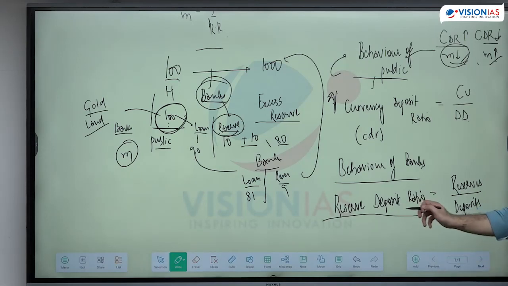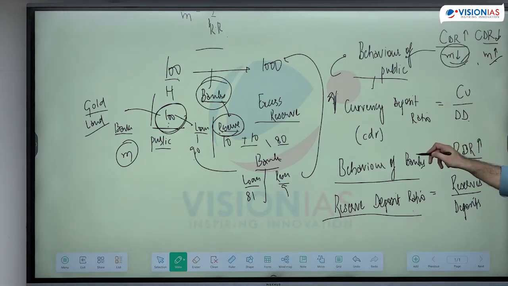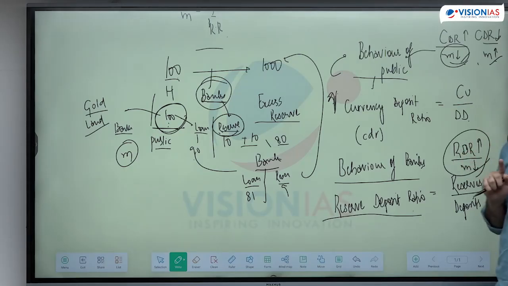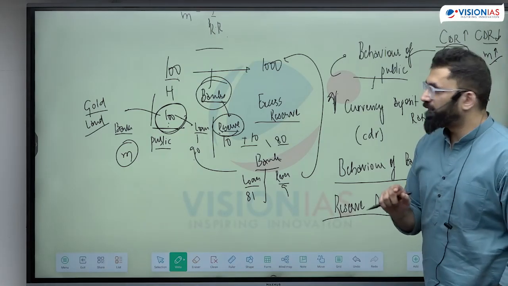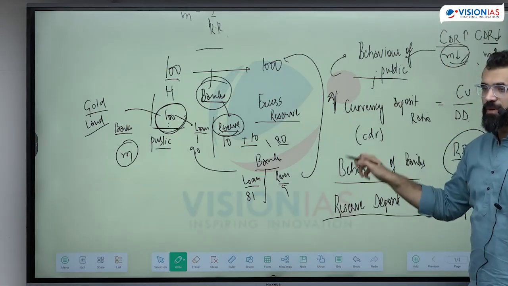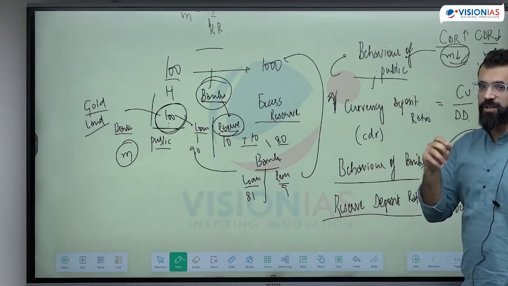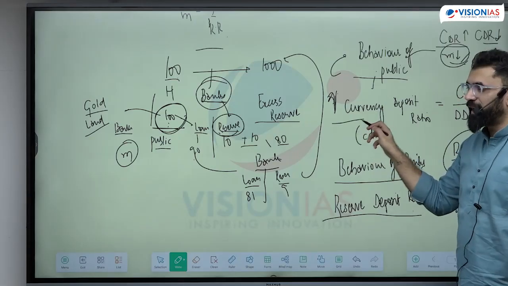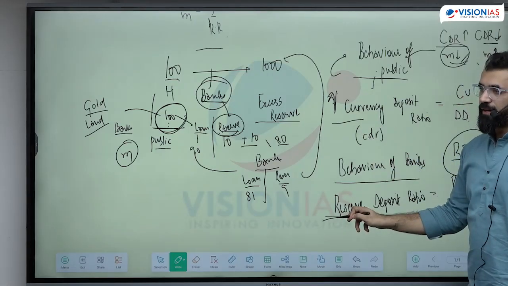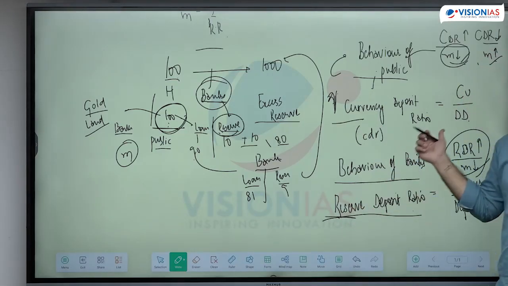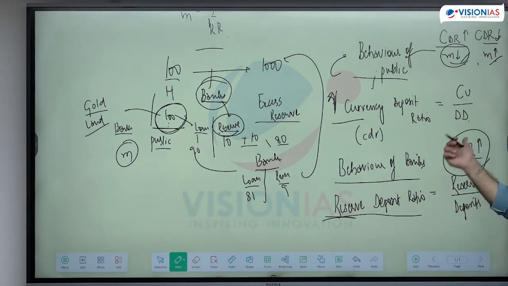If the reserve deposit ratio is high, if RDR is high, what does it tell me about the banks? They're not willing to lend. That means the multiplier is going to be low. So I can know the money multiplier in the economy by observing the behavior of the public and the behavior of the banks. How do I observe this behavior? I measure CDR and I measure RDR. If the banks are keeping more reserves as a percentage of the deposits, they are creating less money.